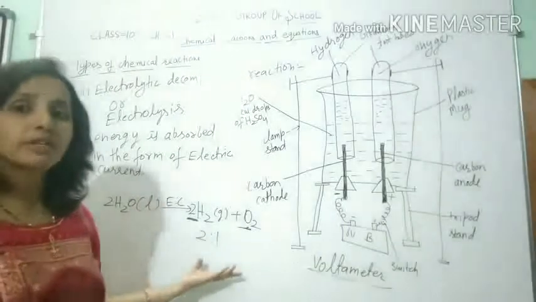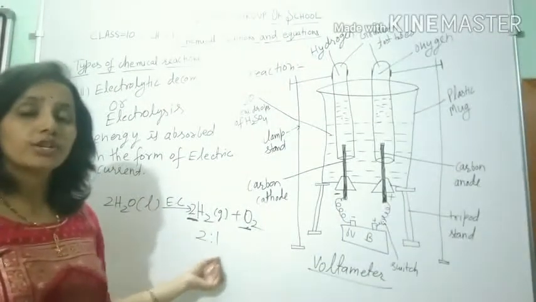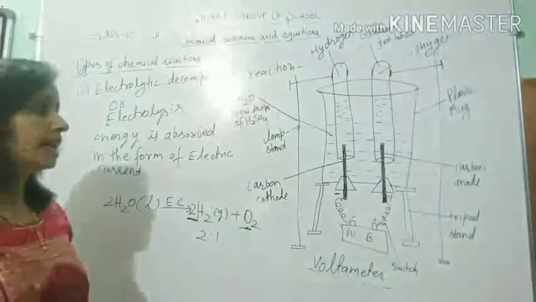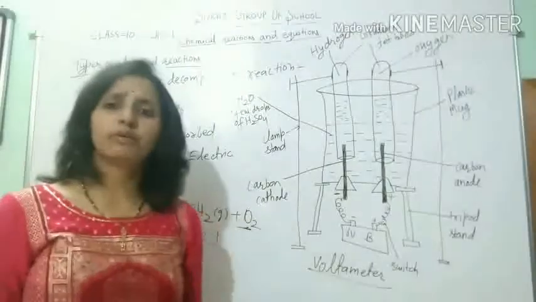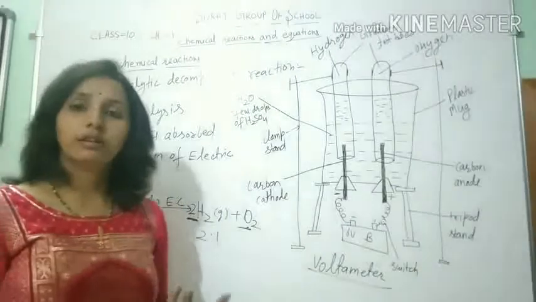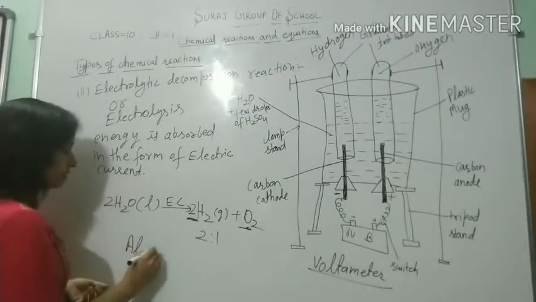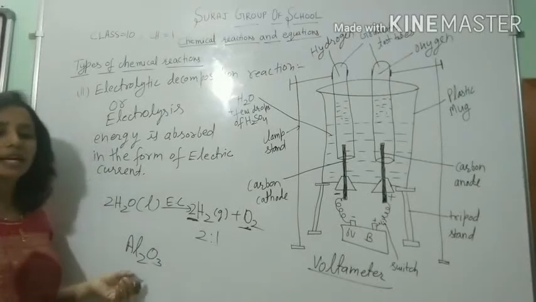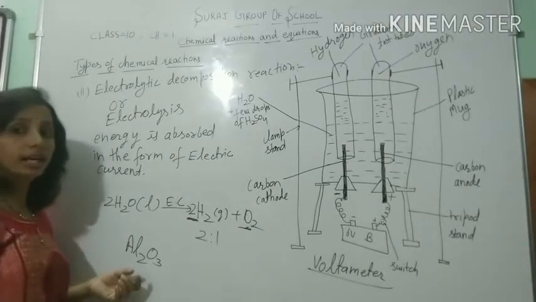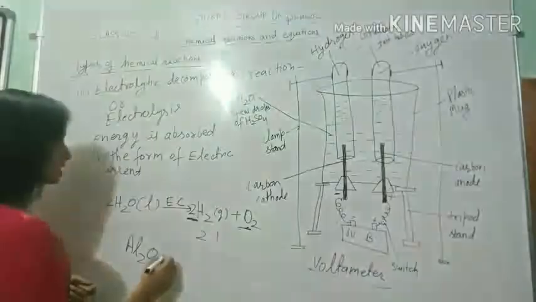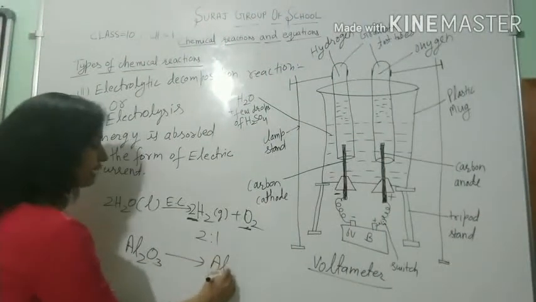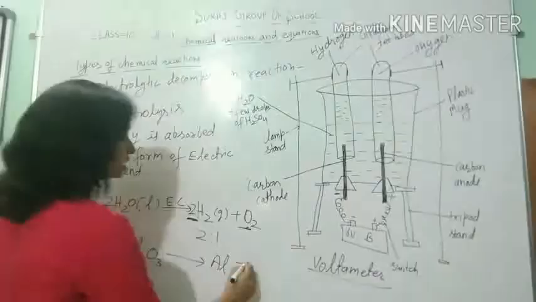So the gases are produced in a 2:1 ratio. We can take another example, like alumina, which is aluminium oxide, Al2O3, which decomposes to give aluminium metal and oxygen.